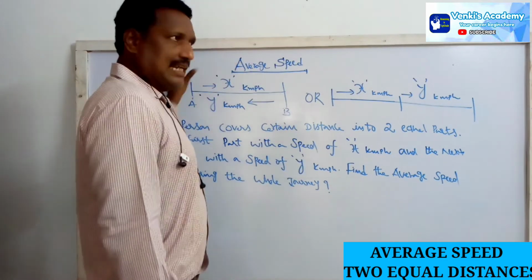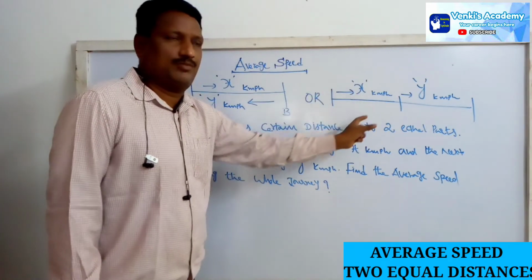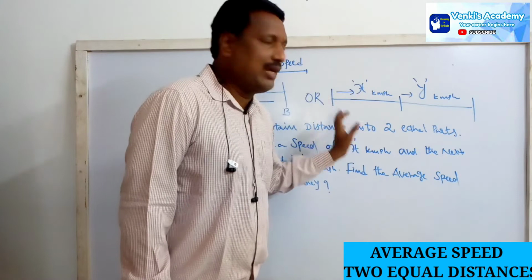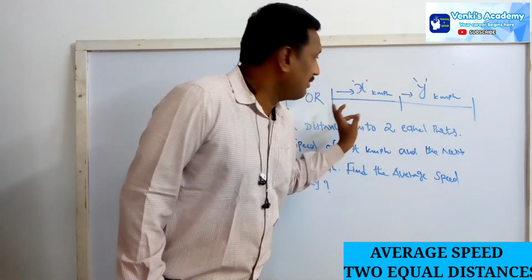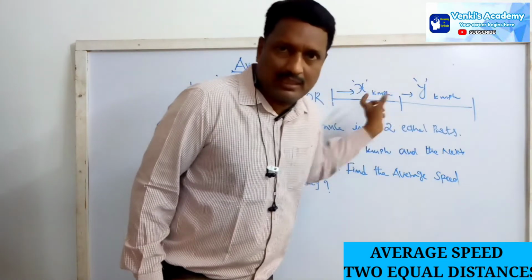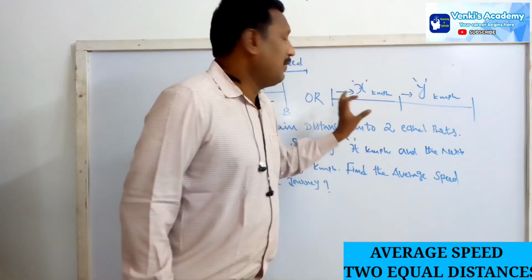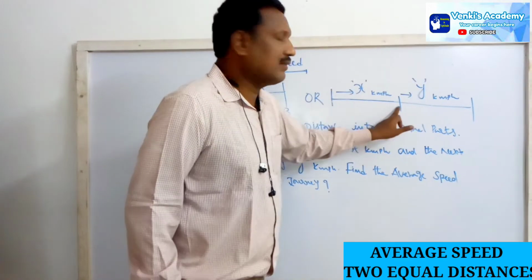Sometimes the same concept is asked in this type of question also. Let us see. A person covers a certain distance, dividing the total distance into 2 equal parts. From here to here, how much is the distance?